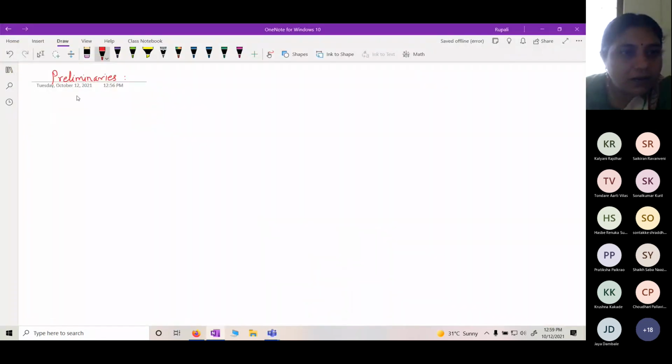So we will start with sets. Can anybody tell me what is a set? A set is a well-defined collection of objects. Okay. Any example?